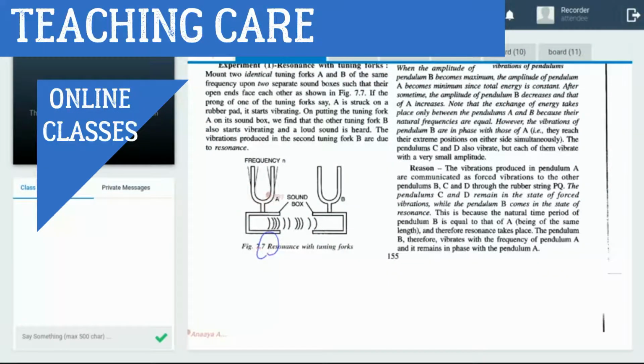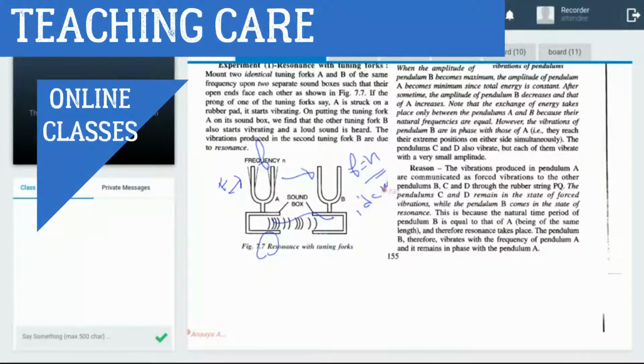Listen, on the first tuning fork we apply the force, then it transfers to the nearby tuning fork, A to B, through the sound box. It means a lot of sound particles, so vibration can easily transfer from box A to box B, and B also starts to vibrate at its natural frequency. So the frequency of B is also F. Why are both equal?